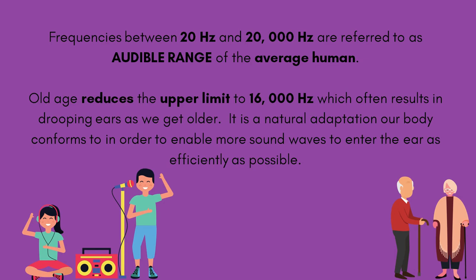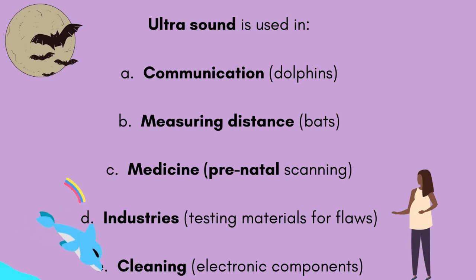Old age reduces the upper limit to 16,000 Hz, which often results in drooping ears as we get older. It is a natural adaptation our body conforms to in order to enable more sound waves to enter the ear as efficiently as possible. Ultrasound is used in communication, measuring distance, medicine, industries, and cleaning.